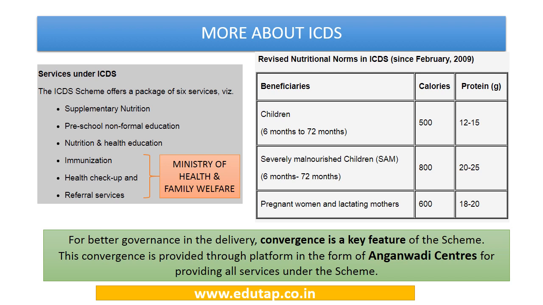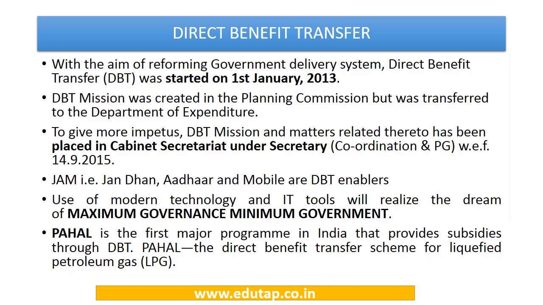For better governance in the scheme, convergence is a key feature, and this convergence is provided in the form of Anganwadi centers. So all the services are converged in the Anganwadi centers, who serve as a platform for providing different types of services under this scheme.